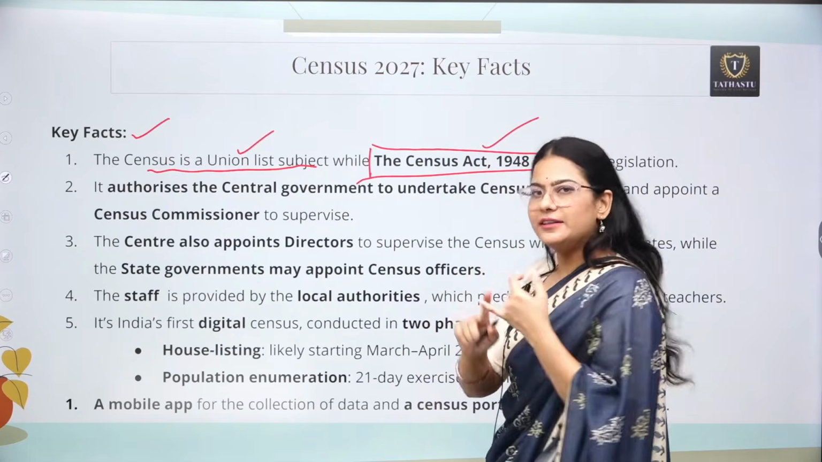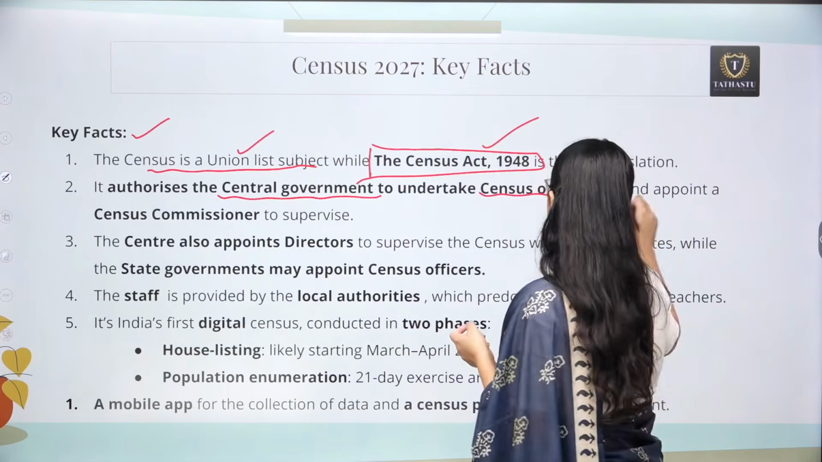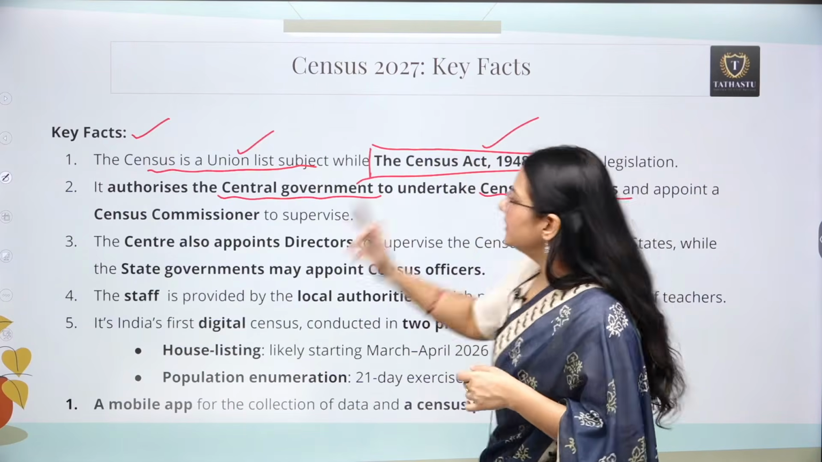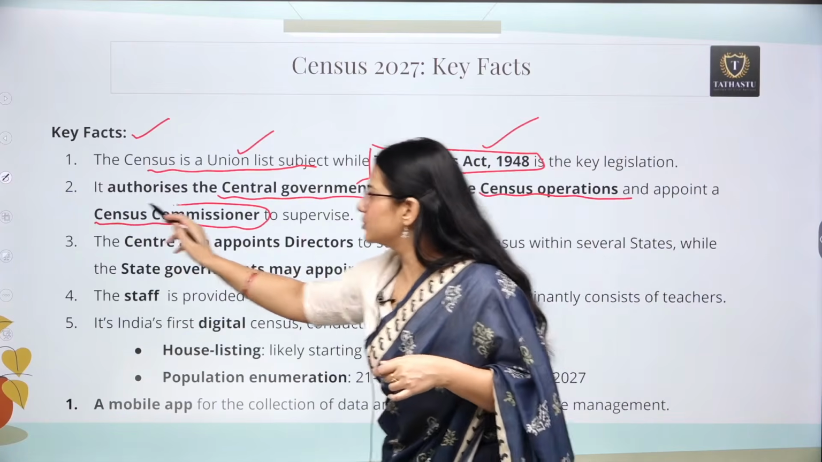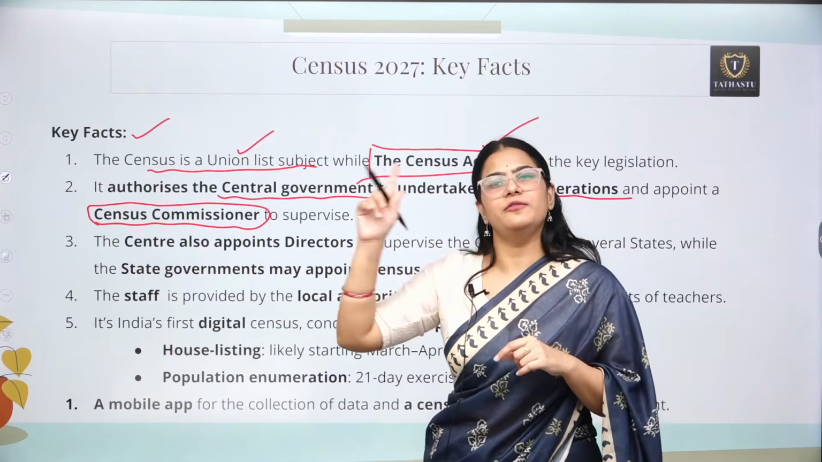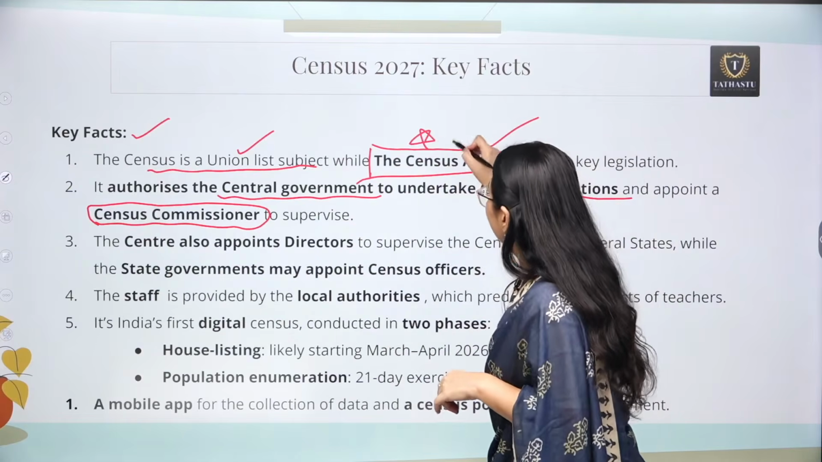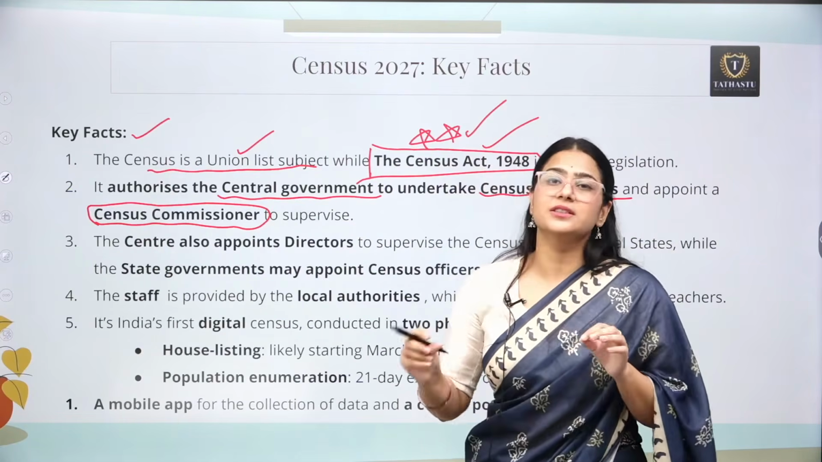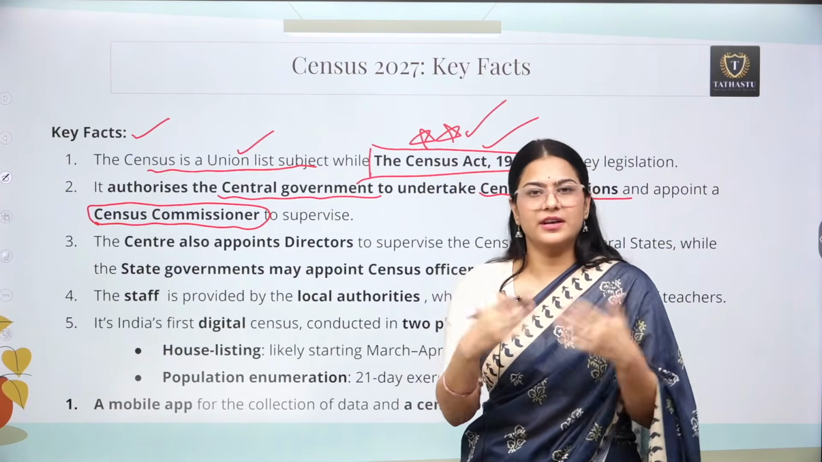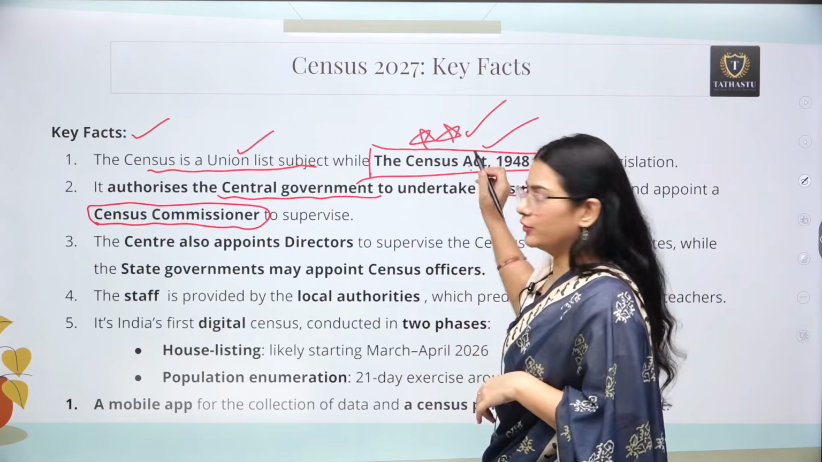This Census Act 1948 enables or authorizes the central government to undertake census operation, and in this act it is written that the central government is going to appoint a census commissioner to supervise the census process throughout the country. So there is going to be one census commissioner, and it is written in the Census Act 1948. This is very important, okay? You can actually mention this act in your mains answer writing. So the moment you understand everything, the process, where the process is written: the process is not written in the constitution, the process is written in this particular act, okay?